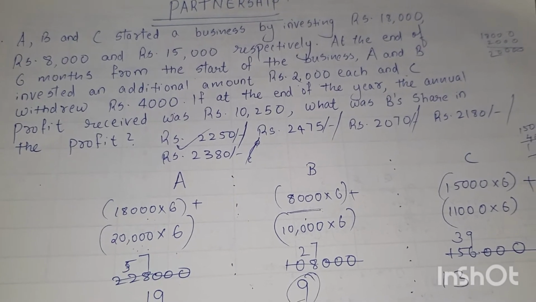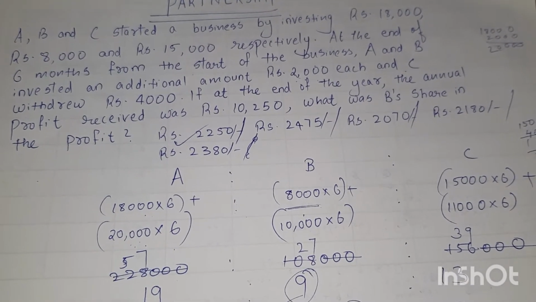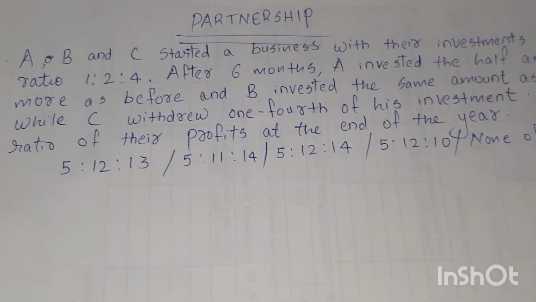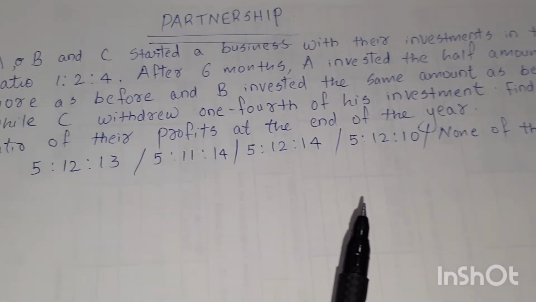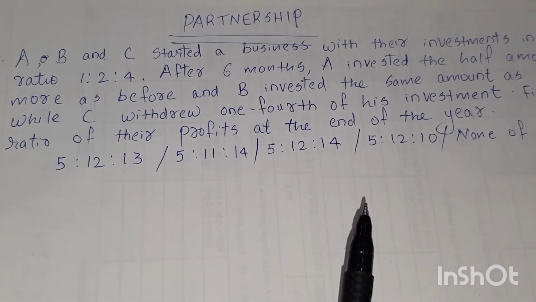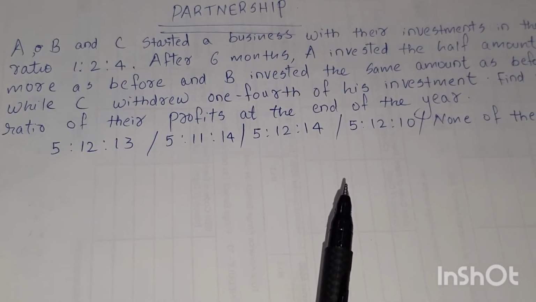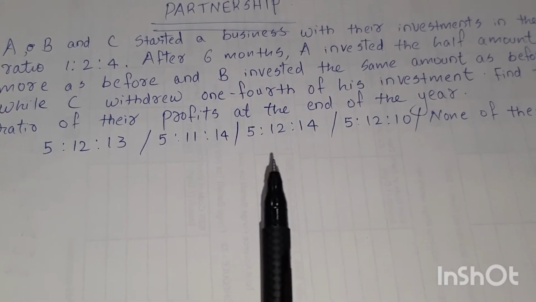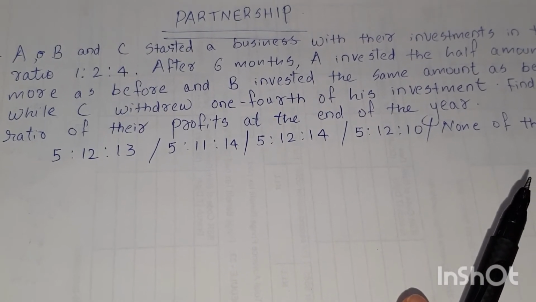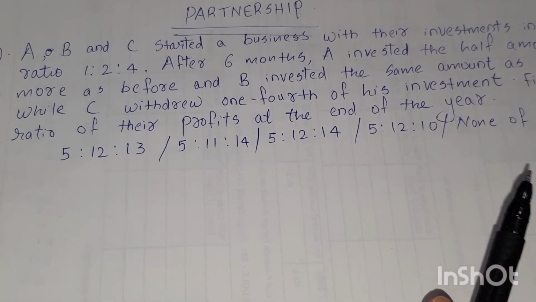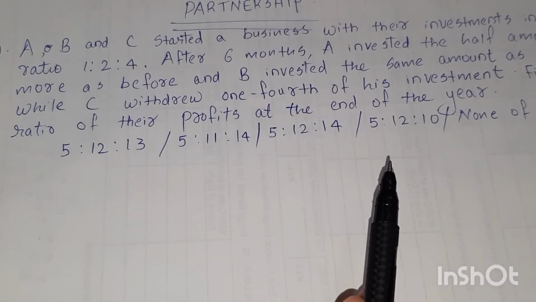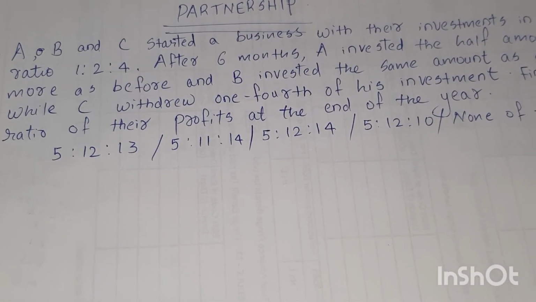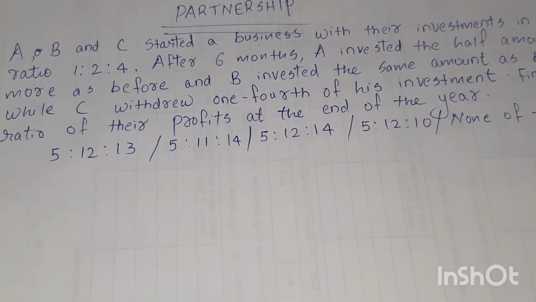This is the question asked in Andhra Bank PO 2015. Going to the second question: A, B and C started a business with their investments in the ratio 1:2:4. After 6 months, A invested half the amount more than before and B invested the same amount as before, while C withdrew 1/4 of his investment. Find the ratio of their profits at the end of the year, and these are the options.